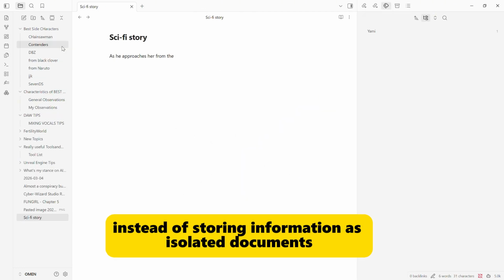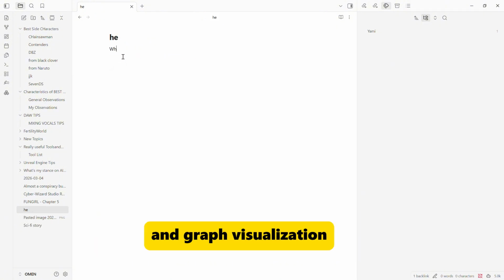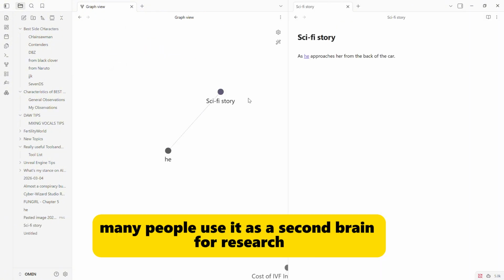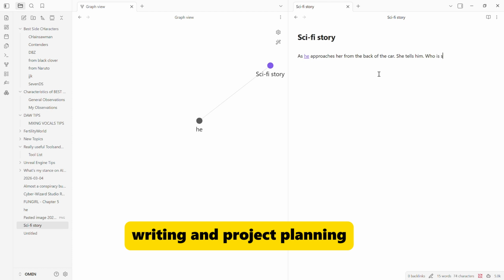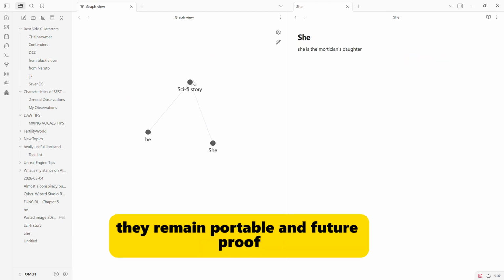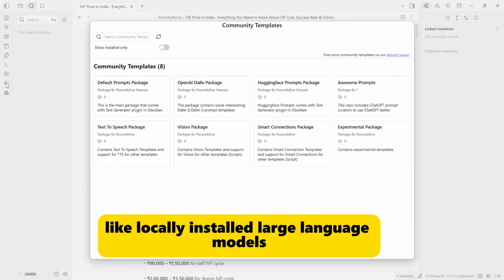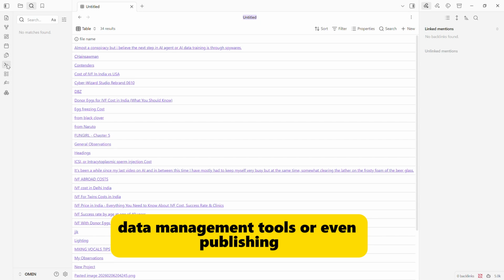Instead of storing information as isolated documents, it allows you to connect ideas using backlinks and graph visualization. Many people use it as a second brain for research, writing, and project planning, and because the files are plain markdown stored on your computer, they remain portable and future-proof. Besides all that, Obsidian also has plugin support like locally installed large language models, data management tools, or even publishing.